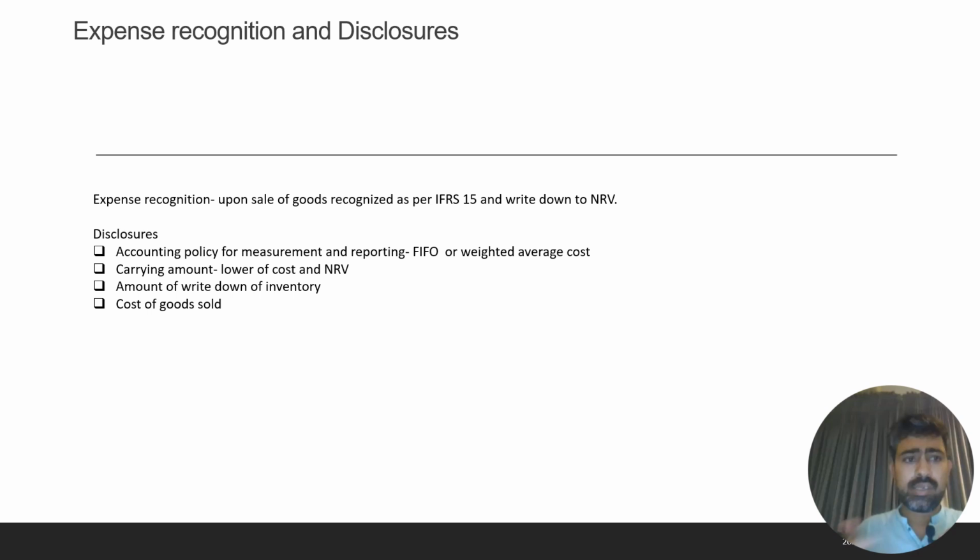Now let's move to the last slide. Expense: when the item is sold, it will be measured in the profit and loss statement as cost of goods sold. Or if the inventory item is written down to net realizable value, then also it is an expense. The disclosures required by the standard are the accounting policy for measurement and reporting, for example first in first out or weighted average cost. Then the carrying amount, lower of cost and net realizable value, amount of write down of inventory during the period, and cost of goods sold. These are the disclosures required by IAS 2 from the entities.